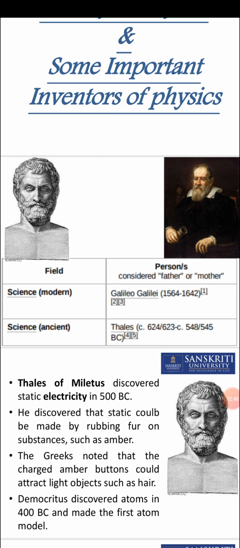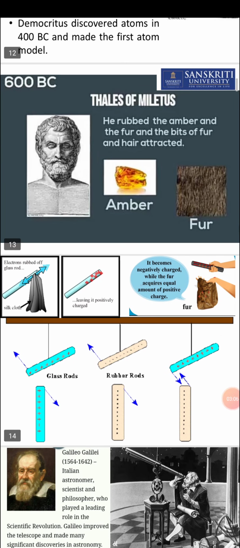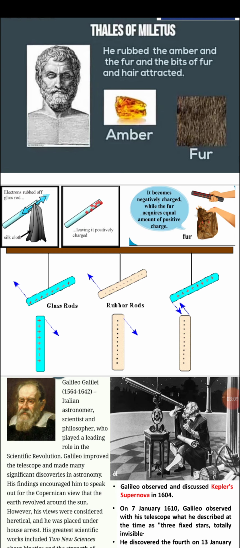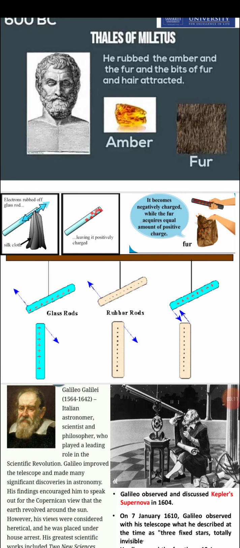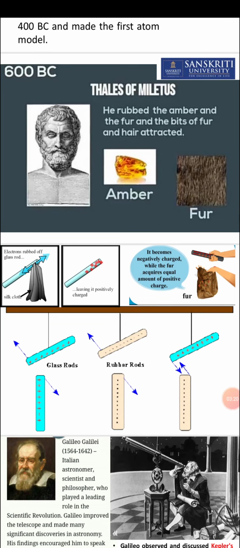On the left-hand side, the portrait of the ancient father of physics is shown, whose name is Thales of Miletus. In about 500 BC, Thales discovered static electricity, and he also discussed that there are some basic charges in the universe, but at that time he didn't name such charges.